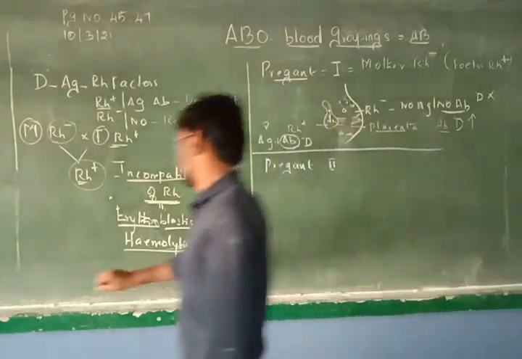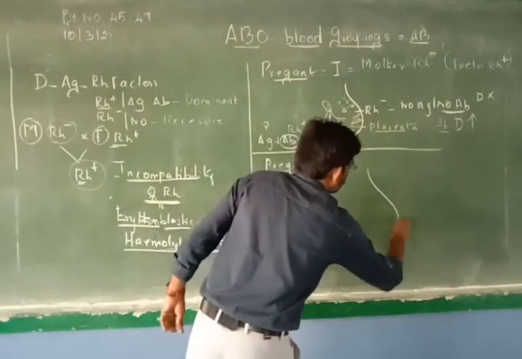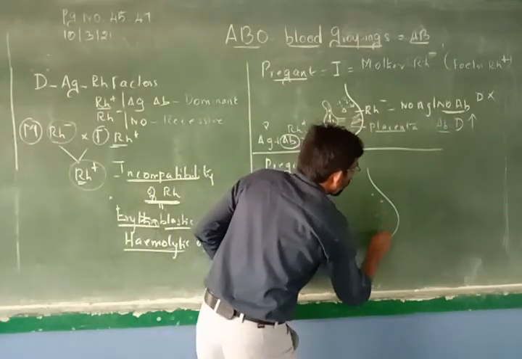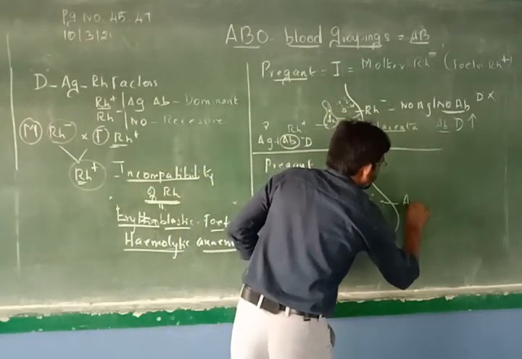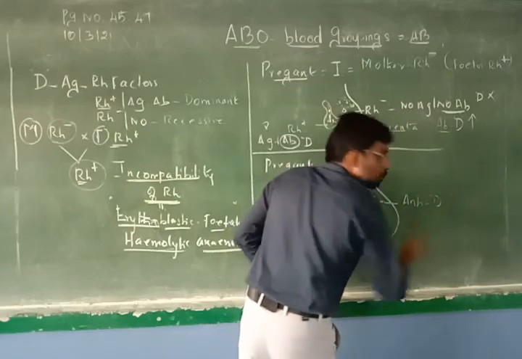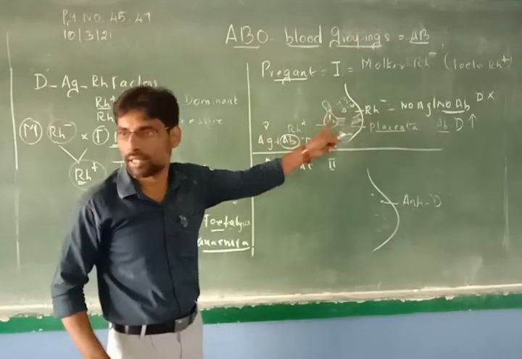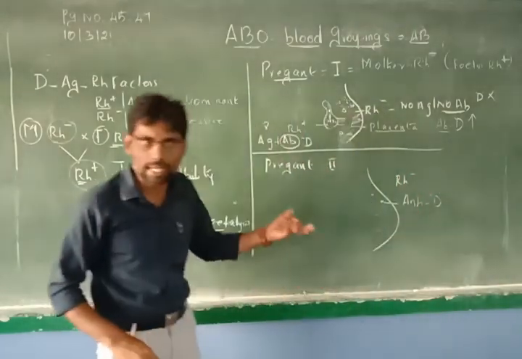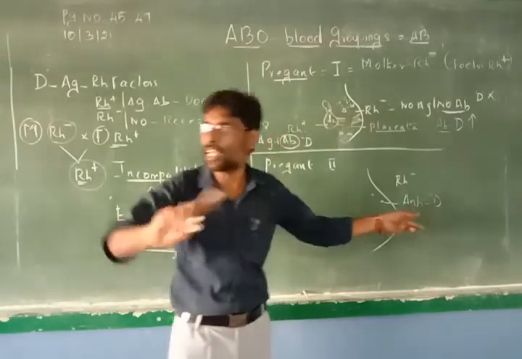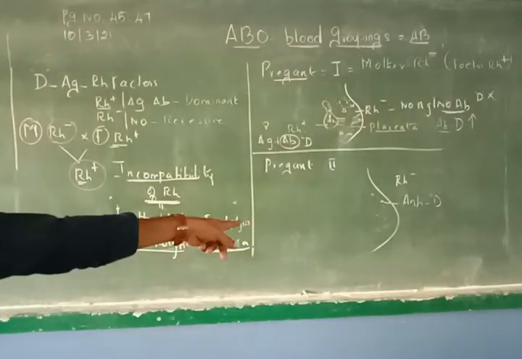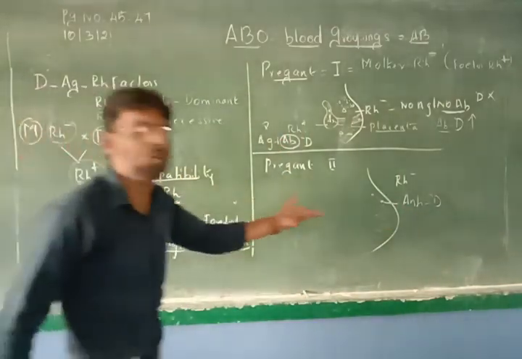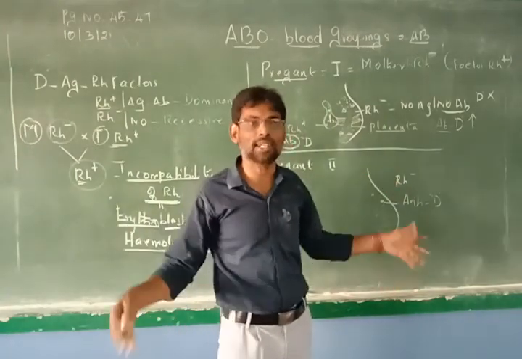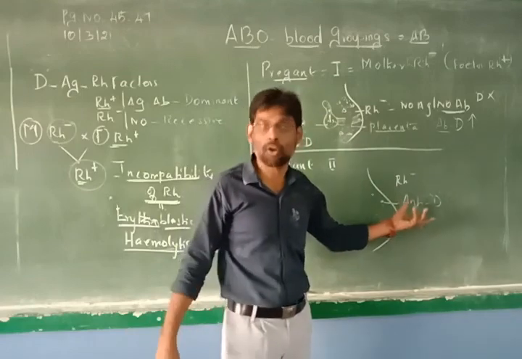Take second pregnancy. Now in the mother's blood you already have anti-D antibodies present from the first delivery. But still the mother is Rh negative only. Mother is negative. Antibody is there. Negative, no antibody should be there. But here, antibody is there. This antibody will not do anything to the mother. Why? The mother doesn't have any antigen at all. So nothing to worry for the mother.